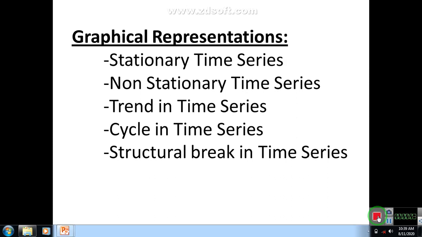Bismillahirrahmanirrahim. Today we shall discuss the graphical representation of stationary time series, non-stationary time series, trend in time series, cycle in time series, and structural break in time series.